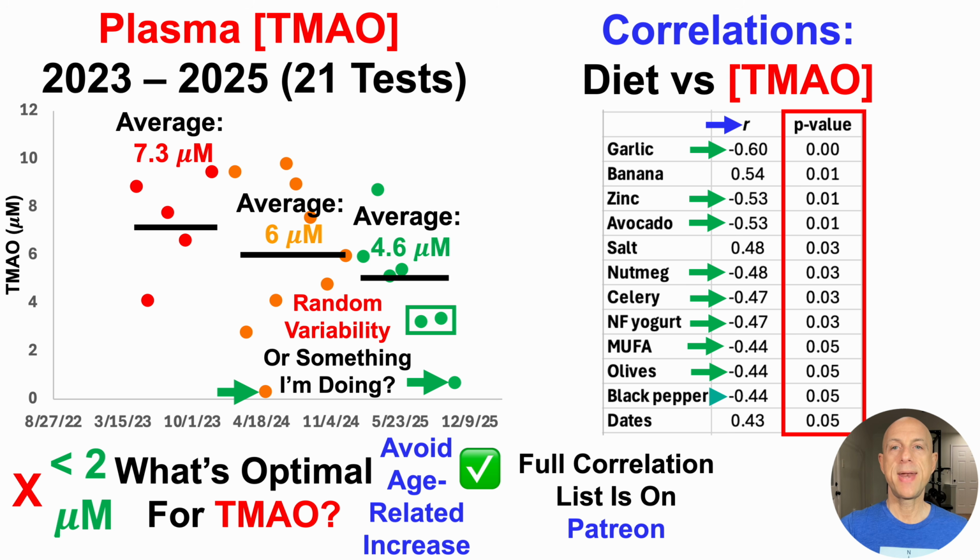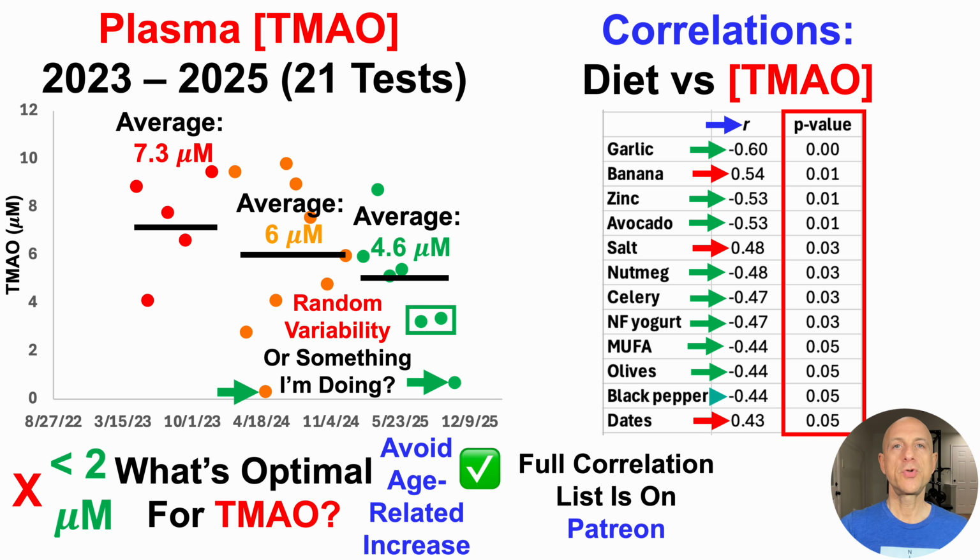We can see that there are many others, including zinc, avocado, nutmeg, celery, non-fat yogurt, MUFA or monounsaturated fatty acids, olives, and black pepper. Now, I also don't know which, if any of these, are actually causative. So what I generally try to do is to follow as many on the list as possible with the goal of moving a biomarker in the quote-unquote right direction and away from age-related trends.